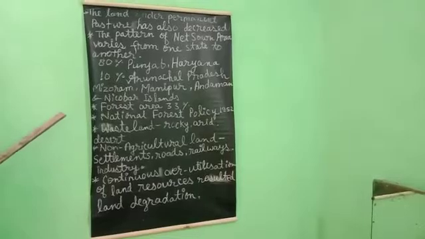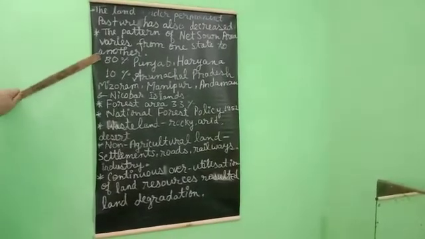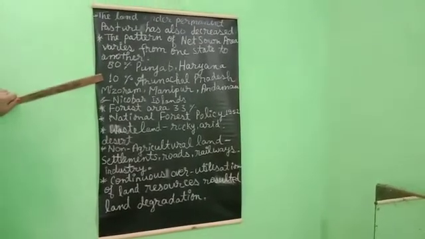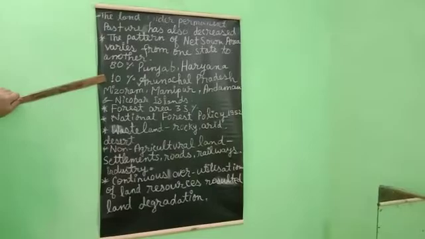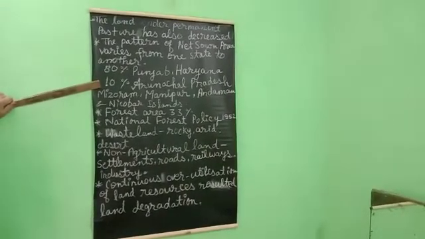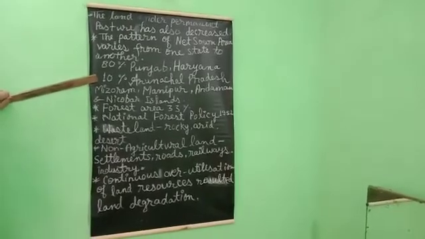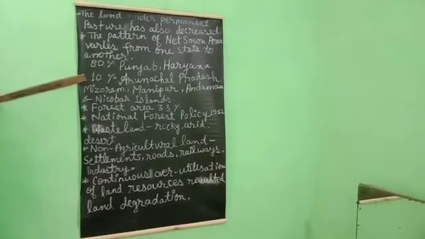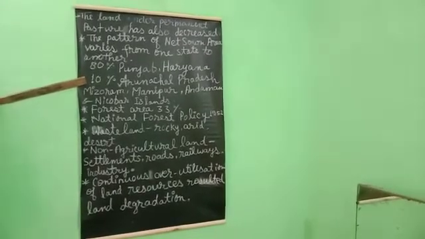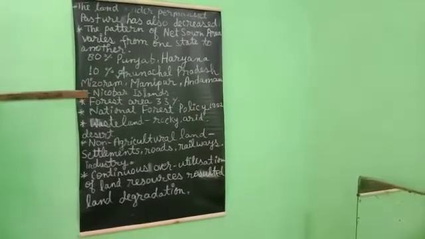The pattern of net sown area varies greatly from one state to another. Here we can see that 80% of the net sown area is in Punjab and Haryana. As we know very well, these states cover a large share of the crop production of our country. Next, less than 10% is covered by Arunachal Pradesh, Mizoram, Manipur, the Andaman and Nicobar Islands, and these states.